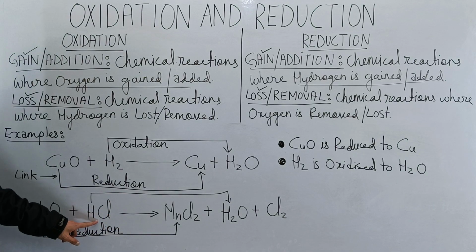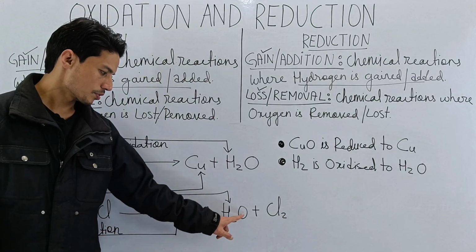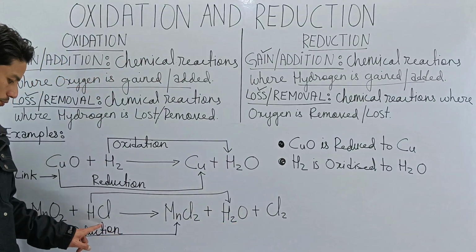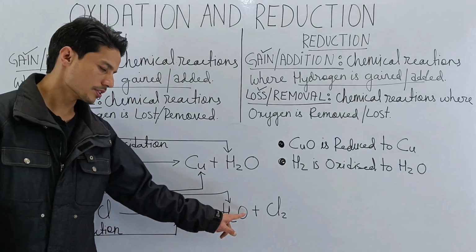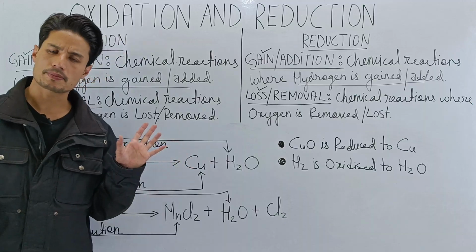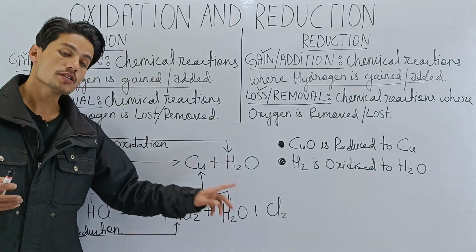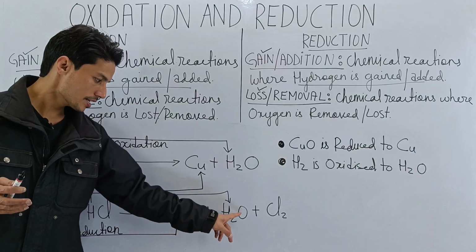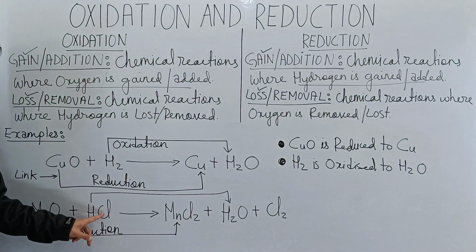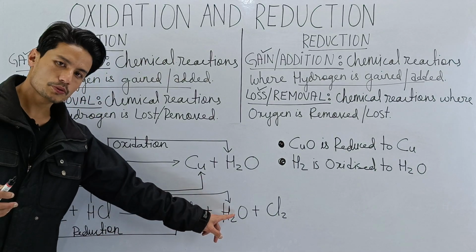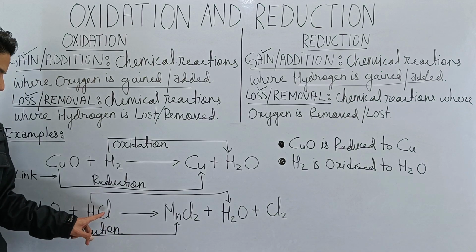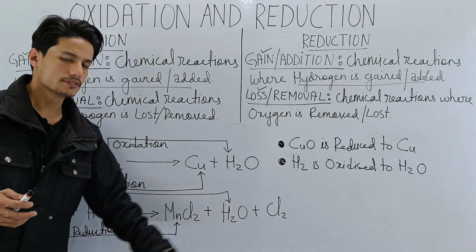Let's narrate what is going on here. This is hydrogen with chlorine, and this is now hydrogen with oxygen. Something has happened. Tell me what has happened. Yes, hydrogen gains oxygen, isn't it? Here it was hydrogen with chlorine. Now on the product side, you don't see chlorine. Instead of chlorine, we see oxygen.